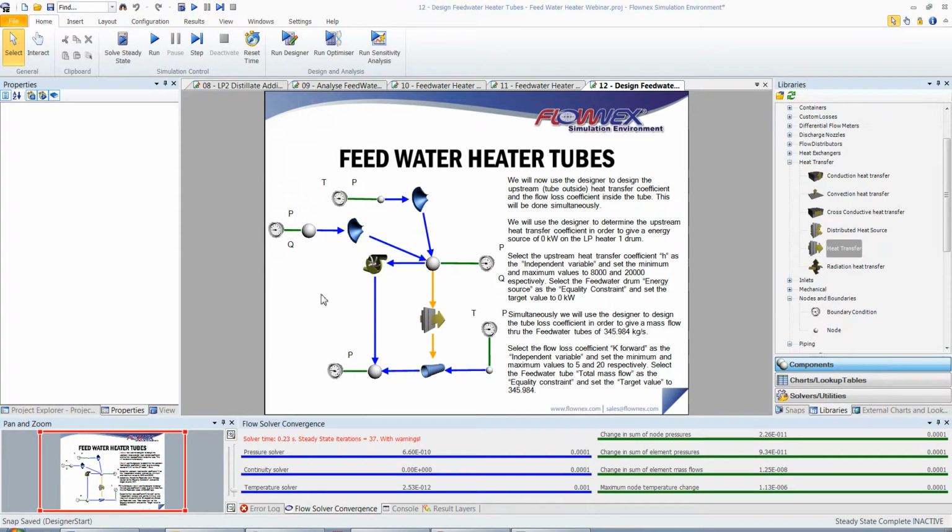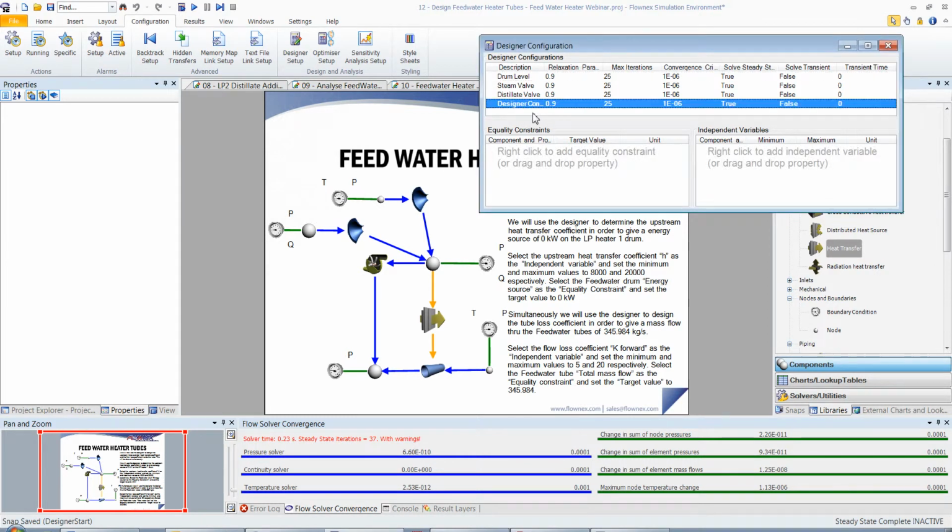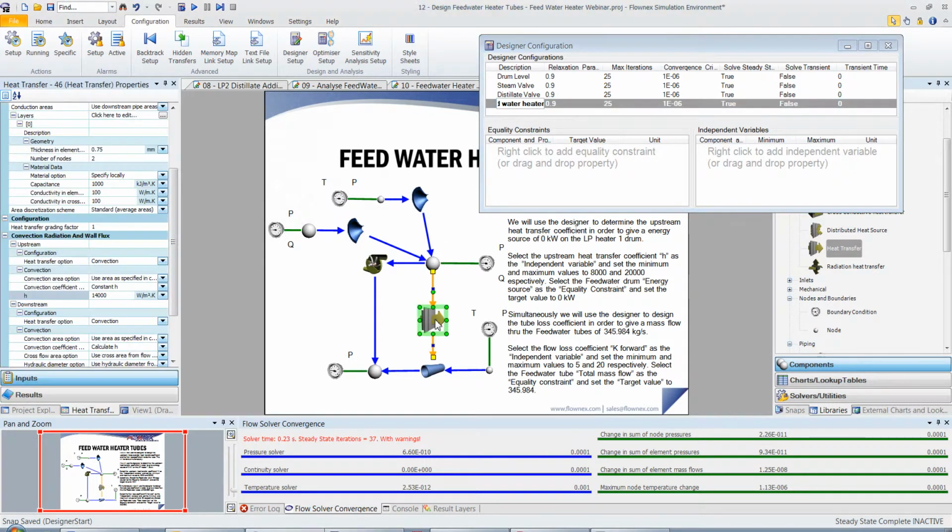I'm going to go to the designer setup. I'm going to add a designer configuration and call it Feedwater Heater. From the heat transfer inputs tab, I can drag the convection coefficient to the independent variables.